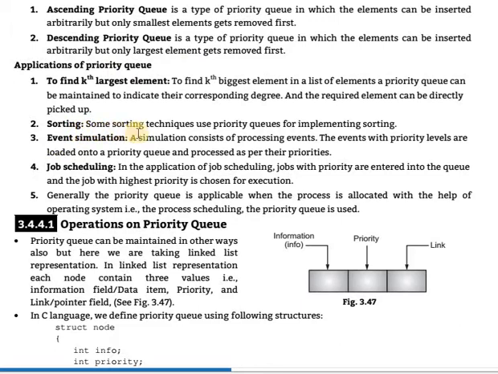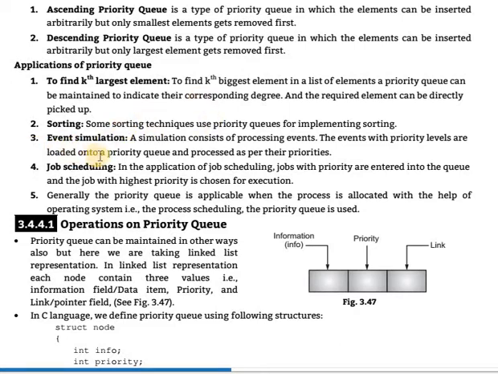Next, sorting. Some sorting techniques implement priority queues for sorting, in ascending order or descending order. Sorting is also possible using a priority queue, by arranging elements in order, ascending or descending.